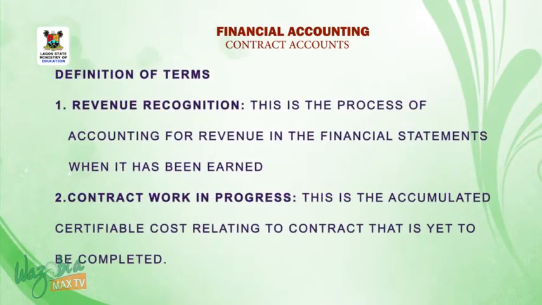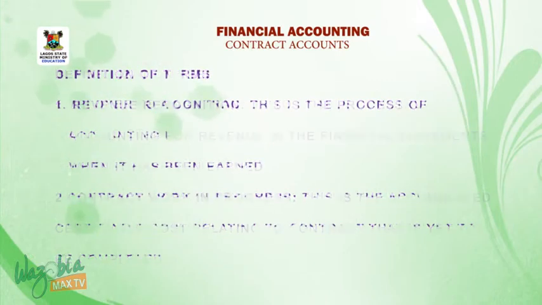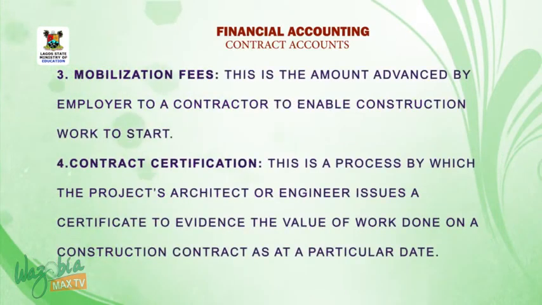Definition of terms. 1. Revenue recognition. This is the process of accounting for revenue in the financial statement when it has been earned. 2. Contract work in progress. This is the accumulated certifiable cost relating to contract that is yet to be completed. 3. Mobilization fees.